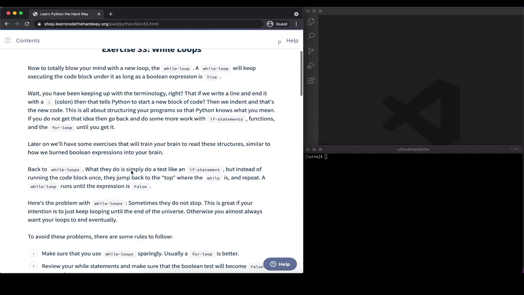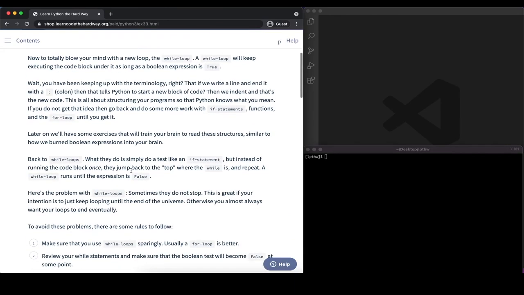In contrast to a for loop, a while loop is structured a little bit differently. We're using while loops to execute or loop for a certain duration until a certain condition is met. A for loop would iterate a certain number of times, for example 5 times, and the while loop will continue until a certain condition is no longer true.